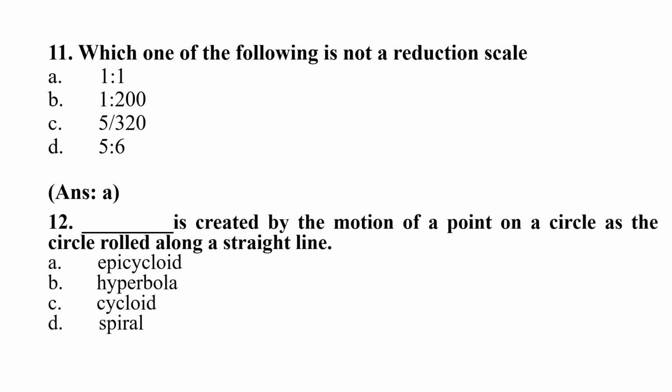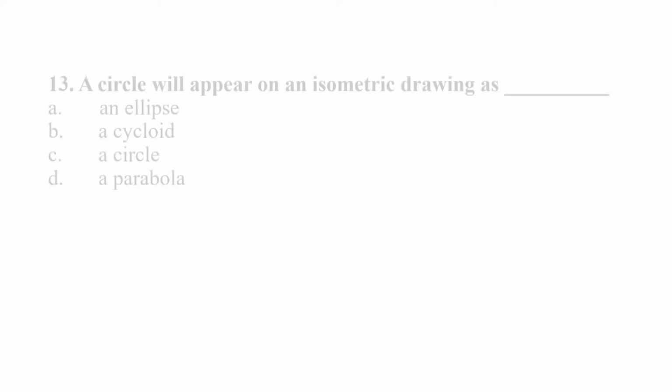Question 12. Blank is created by the motion of a point on a circle as the circle rolled along a straight line. Option A epicycloid, option B hyperbola, option C cycloid, option D spiral. Right answer is option C cycloid. Question 13.